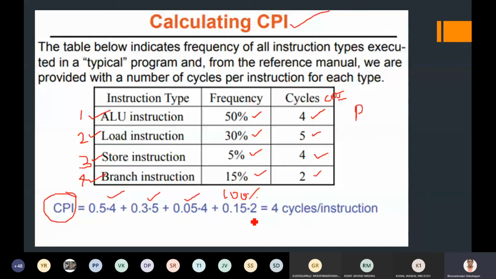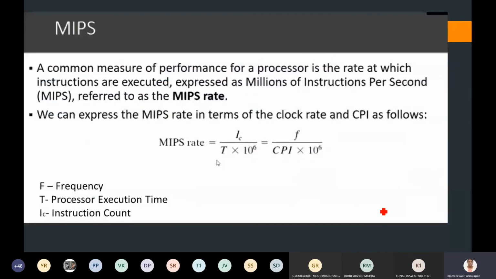So totally my entire program is going to take 4 cycles per instruction. This is what actually happened in the case of calculating the frequency of all the instructions which have been executed in any normal program. This is an example, not a common format or anything. I am just showing some example over there.